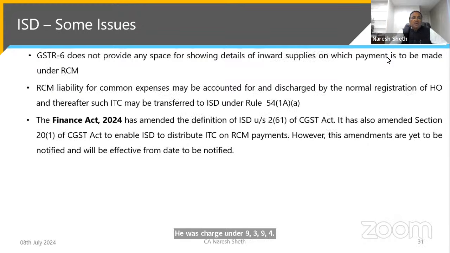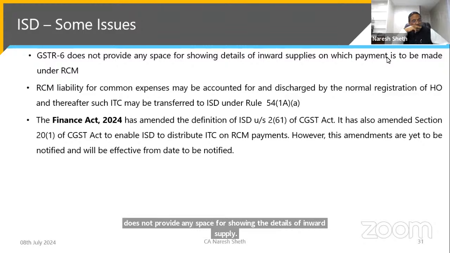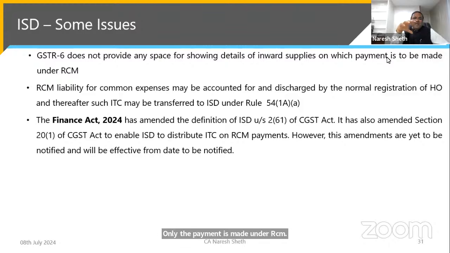If you see GSTR 6, the return of this ISD, it does not provide any space for showing the details of inward supply on which the payment is made under RCM. So all these things clearly imply that RCM liability for common expenses cannot be transferred through the ISD route.